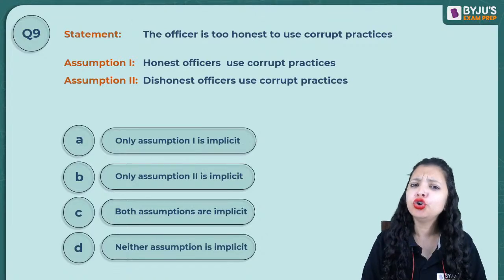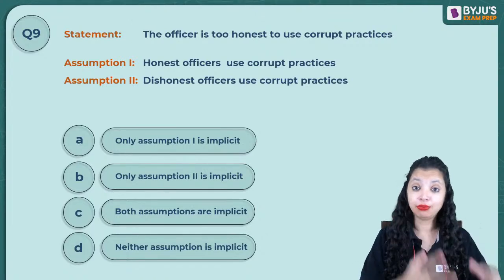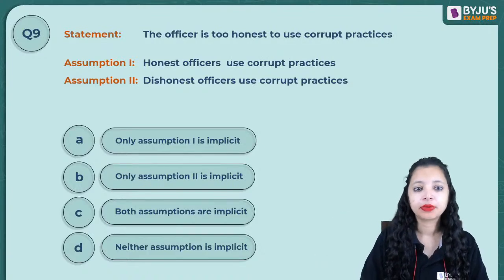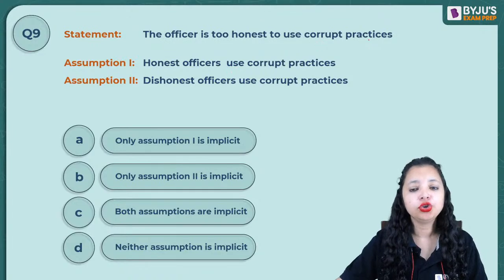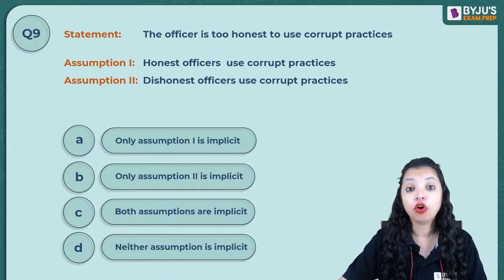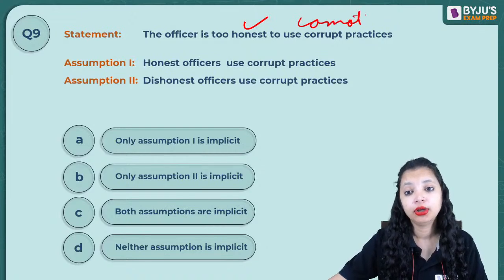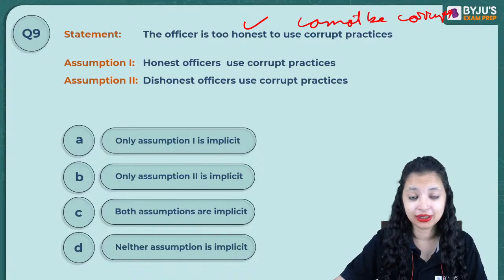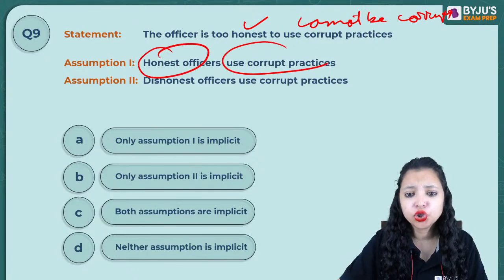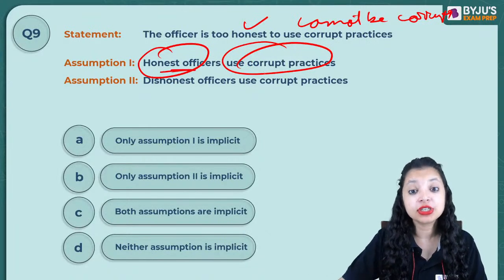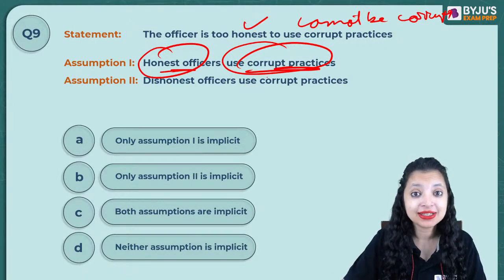The officer is too honest to use corrupt practices means the officer is an honest person and he cannot be corrupt. It's not that honest officers use corrupt practices; it's the other way around. Honest officers do not use corrupt practices. That's what he believes in.